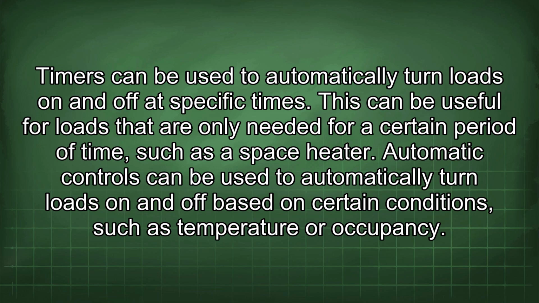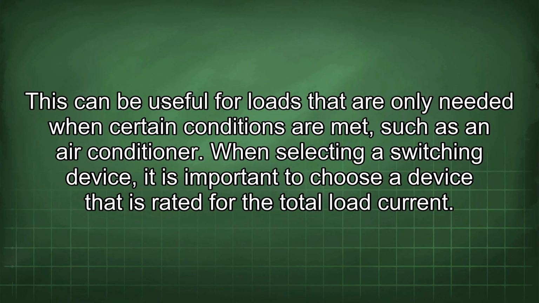Timers can be used to automatically turn loads on and off at specific times. This can be useful for loads that are only needed for a certain period of time, such as a space heater. Automatic controls can be used to automatically turn loads on and off based on certain conditions, such as temperature or occupancy. This can be useful for loads that are only needed when certain conditions are met, such as an